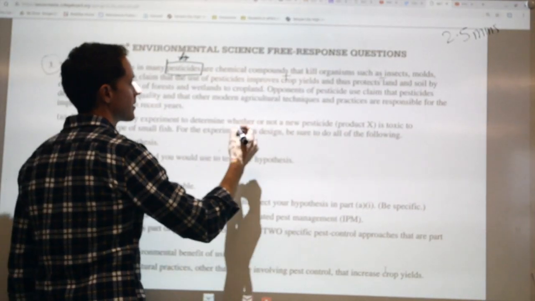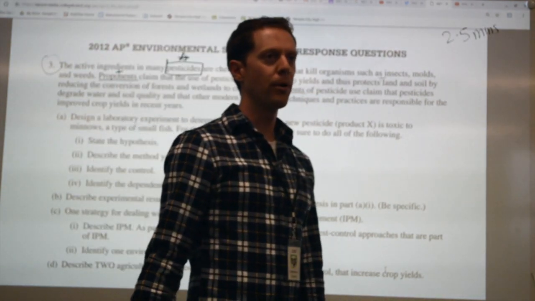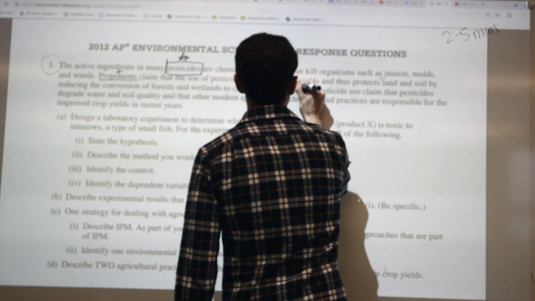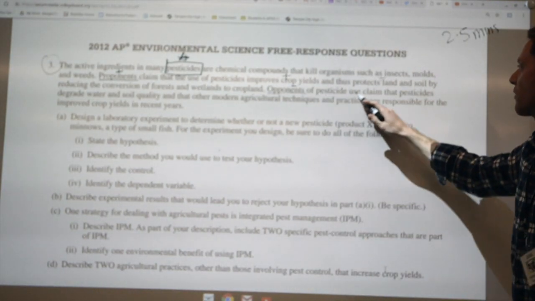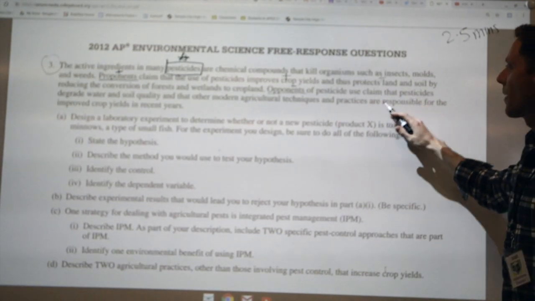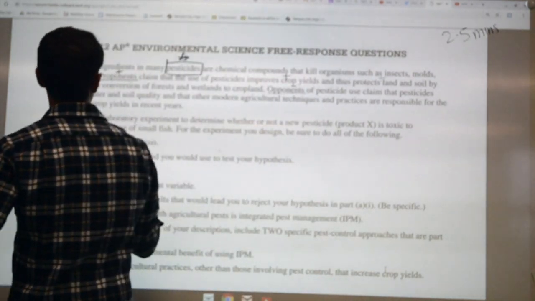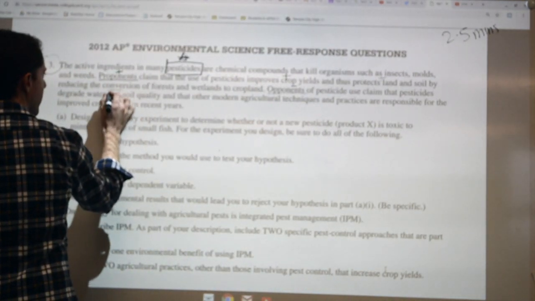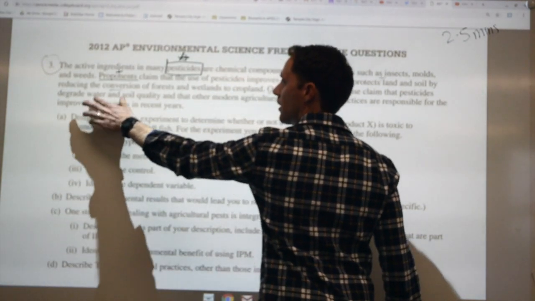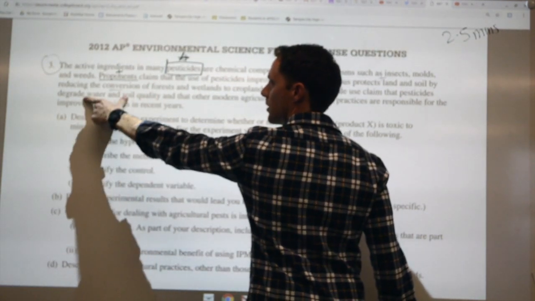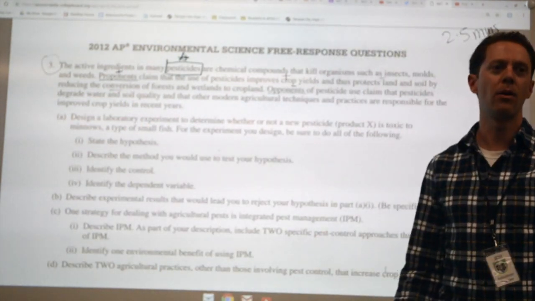Next, we have opponents. I'm going to underline opponents, and obviously that's the opposite of proponents. So we're going to put a little negative to remind ourselves this is where our negatives come in. And opponents of pesticide use claim that pesticides degrade water and soil quality. So I'm going to put a little negative, minus, above the "and" because it's talking about degrading water and soil quality. So this is one portion where we're going to put a negative over the "and" to show that it's for both of these things, both water and soil.